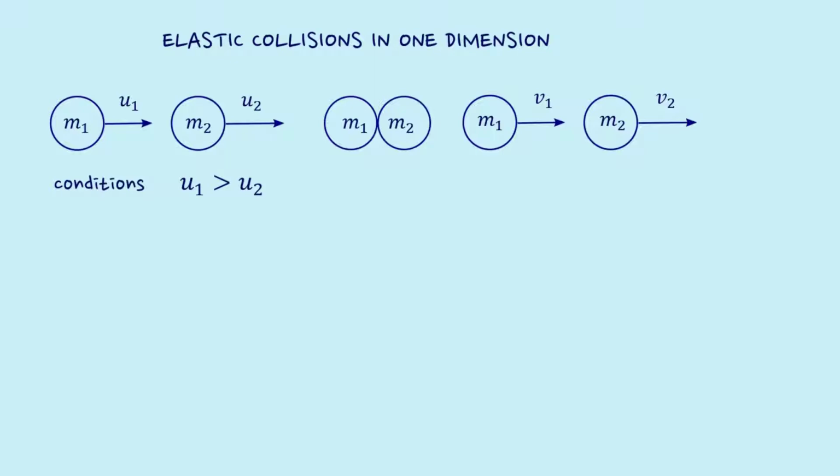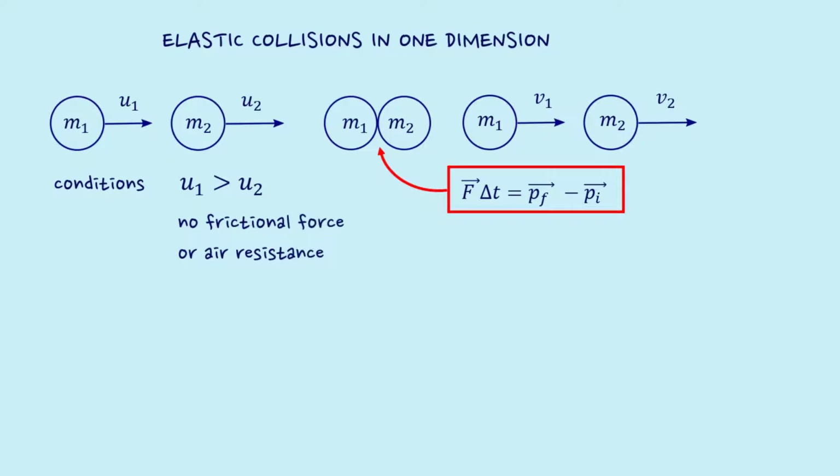At the instant of collision, from the concept of impulse and momentum, we can say that the net external force times the duration of collision should be equal to the change in momentum in the system. If we consider the force of friction and air resistance to be negligible during collision, then there is no net external force acting. Here the only interaction is because of the action-reaction force between the two objects, which means the initial and final momentum in the collision should be the same.